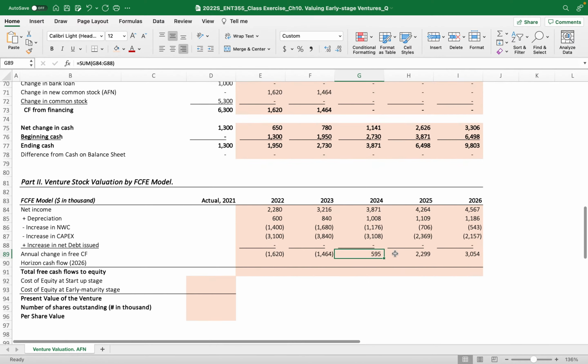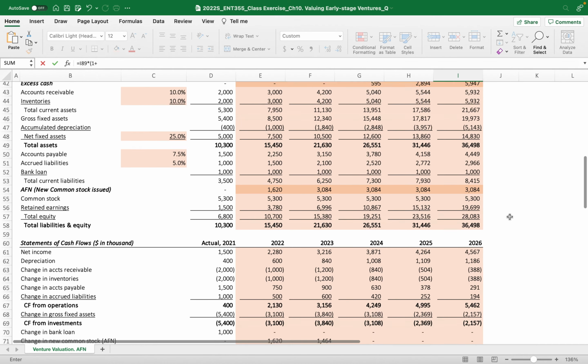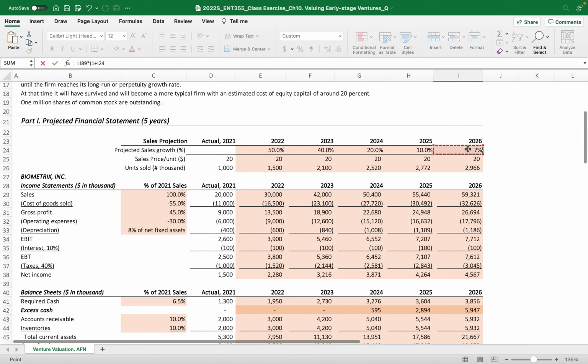Then we have to get a positive value using the constant growth discount model. And then this amount must be increased by the permanent growth rate, right?